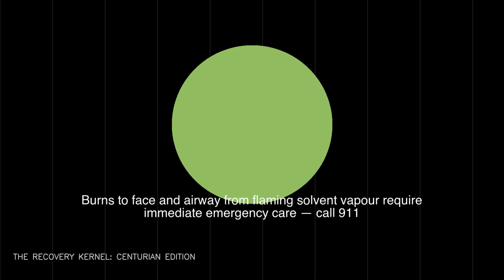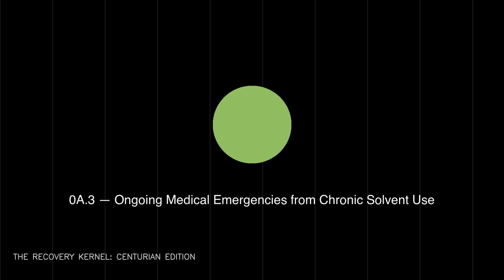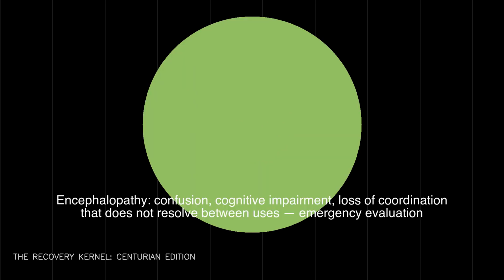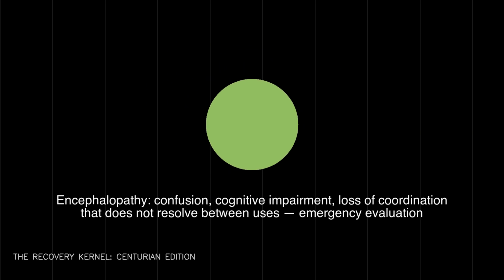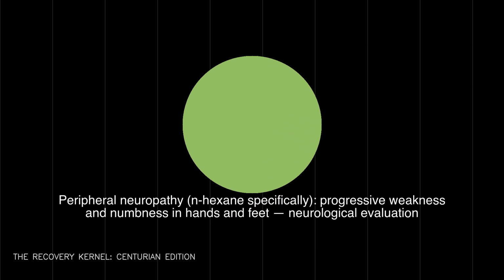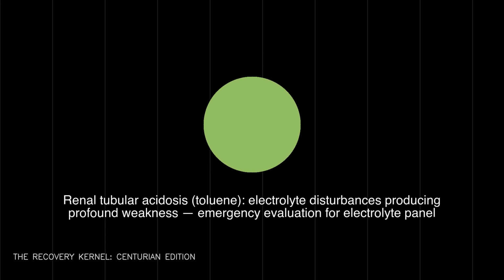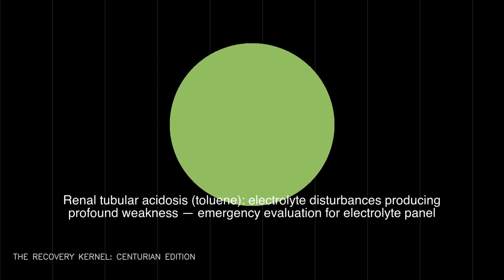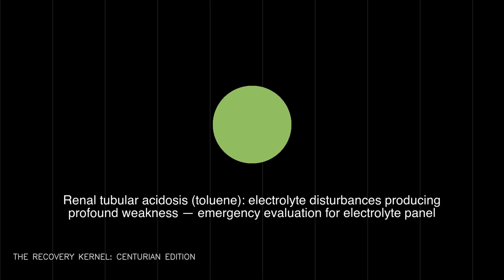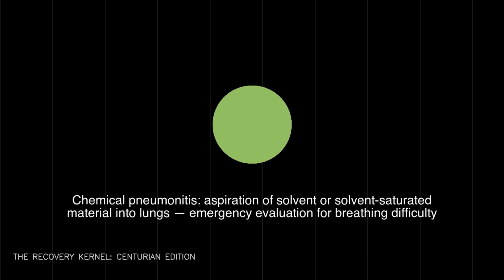0.3 Ongoing medical emergencies from chronic solvent use. Encephalopathy, confusion, cognitive impairment, loss of coordination that does not resolve between uses, emergency evaluation. Peripheral neuropathy, N-hexane specifically, progressive weakness and numbness in hands and feet, neurological evaluation. Renal tubular acidosis, toluene, electrolyte disturbances producing profound weakness, emergency evaluation for electrolyte panel. Chemical pneumonitis, aspiration of solvent or solvent-saturated material into lungs, emergency evaluation for breathing difficulty.